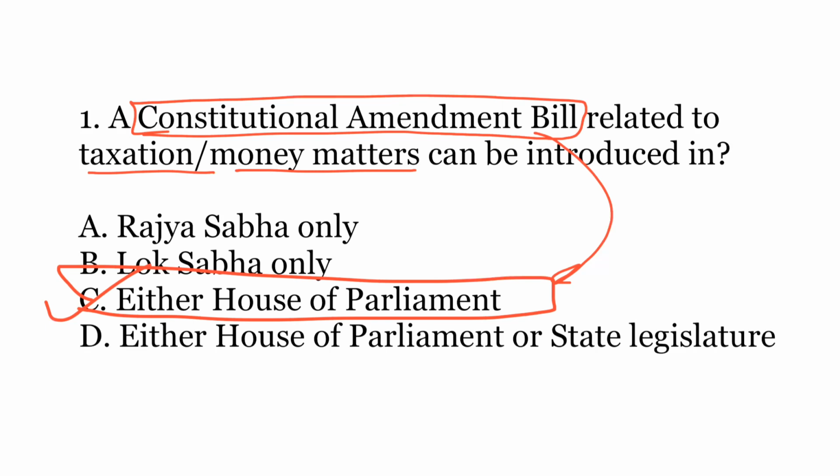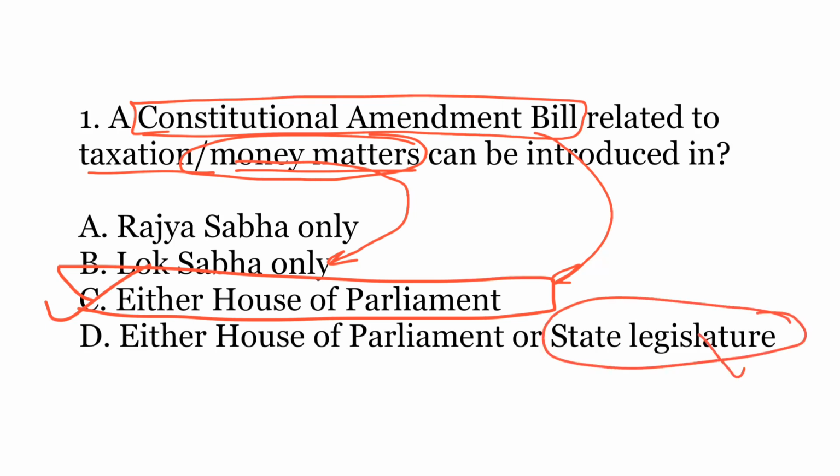However, had it been an ordinary bill and a money bill for that matter, then it could be introduced only in Lok Sabha. But you have to remember that there is a difference between a money bill and a constitutional amendment bill. So a constitutional amendment bill can be introduced in either House of Parliament and it cannot be introduced in state legislature, since a constitutional amendment can only originate from the union government, that is from the parliament, and not from the state legislature.